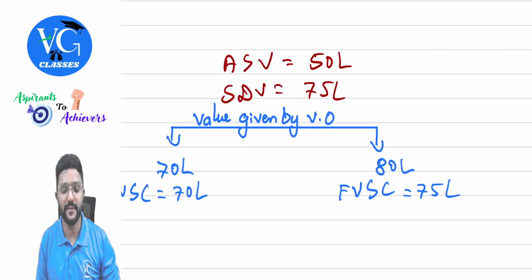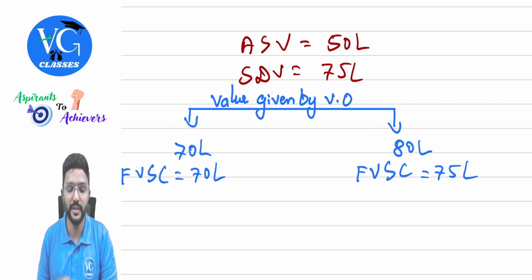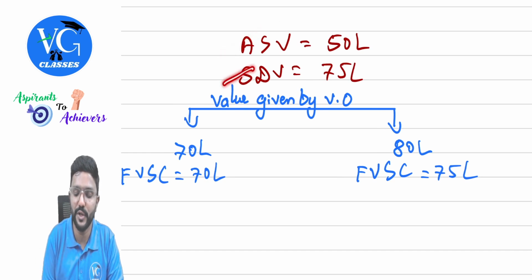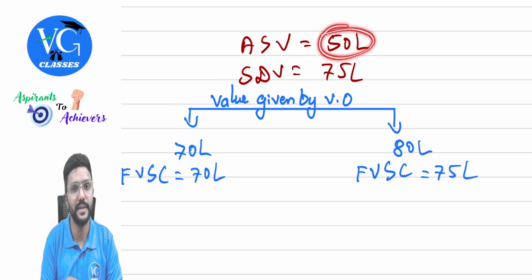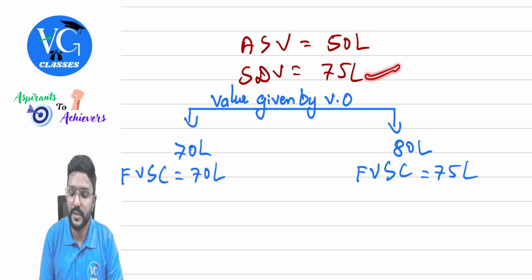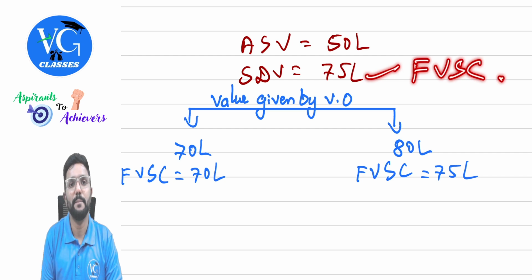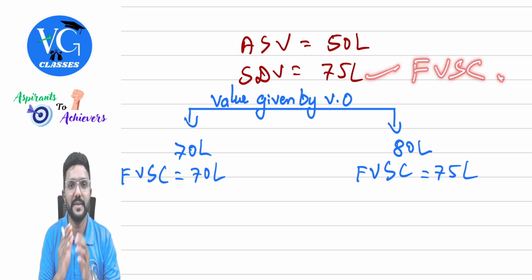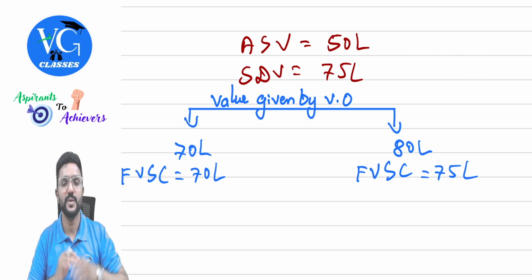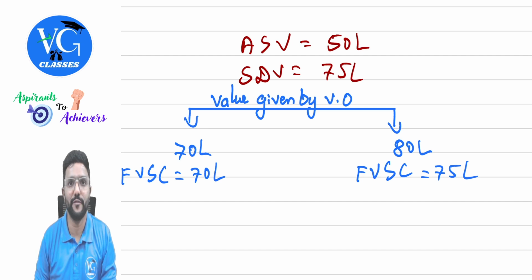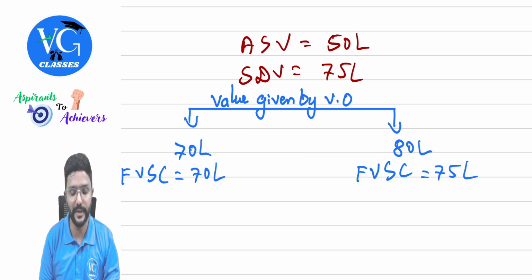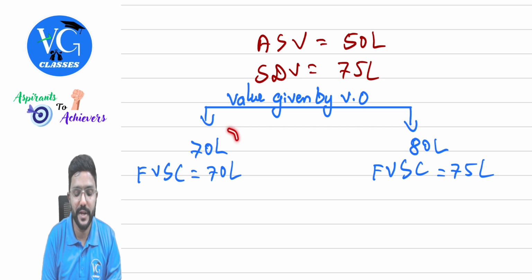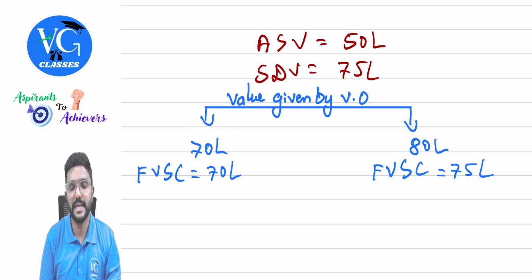Now, sir, what if the case is referred to the valuation officer? Now assume actual sale value is 50 lakh and stamp duty value is 75 lakh. So 75 lakh is more than 110% of 50 lakh. Yes. So this was supposed to be taken as full value of sale consideration, but the assessee is objecting and is requesting the assessing officer to cross check again. So the assessing officer has referred this case to the valuation officer and the valuation officer gave any one of these values. Both cannot happen simultaneously, any one. Assume the valuation officer gave 70 lakh. In that case, what is the full value of sale consideration, guys? 70 lakh.